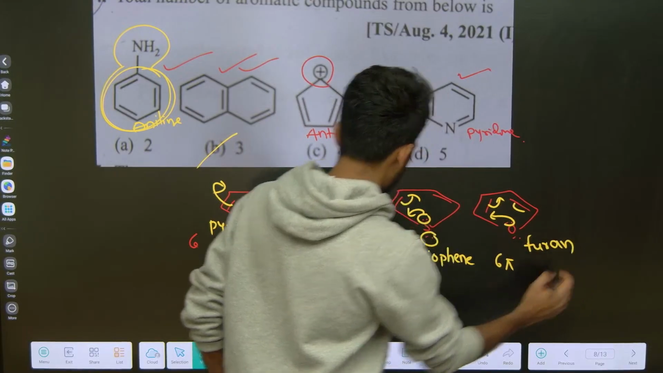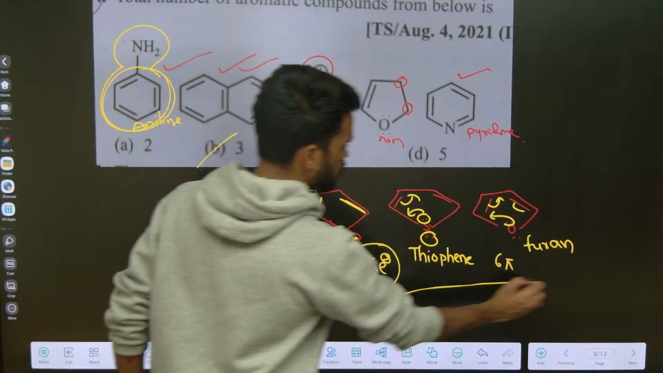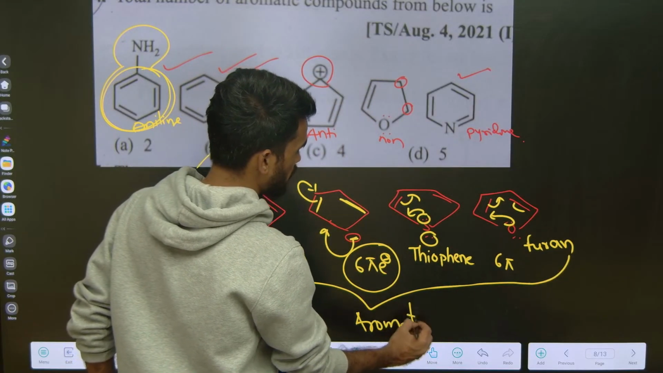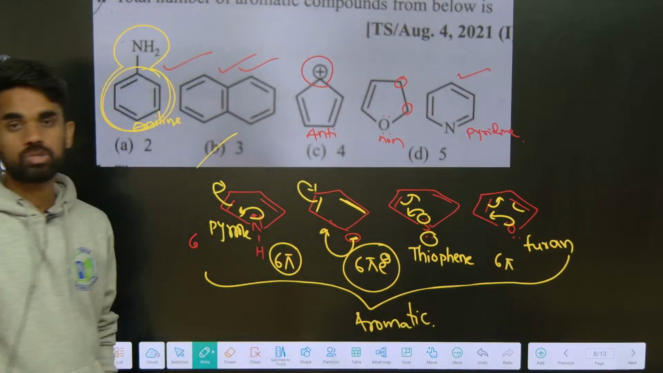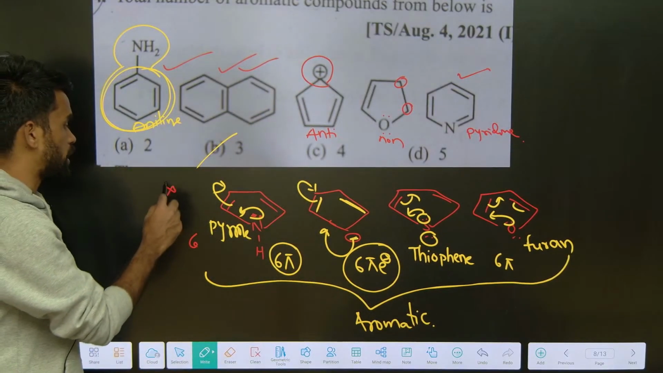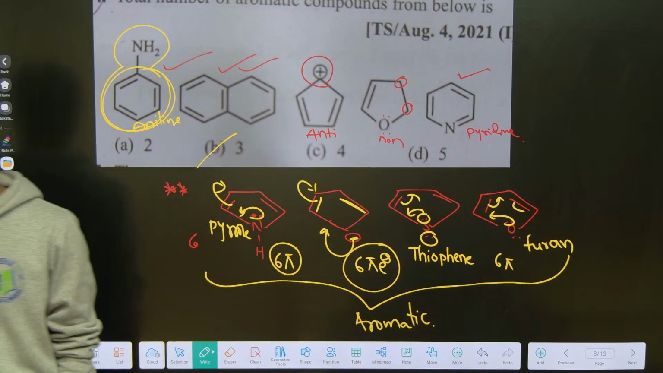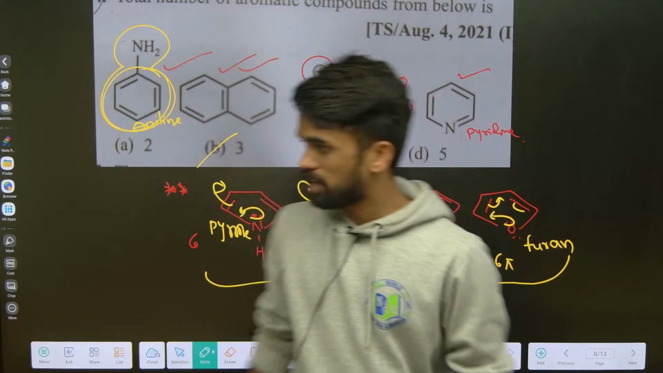So all these compounds are aromatic. Remember, all these compounds are aromatic only. Okay, these are called heterocyclic aromatic compounds. Remember, these are very important examples. You can expect a question from these structures itself. Okay, right. This is clear now, discussion is clear now.